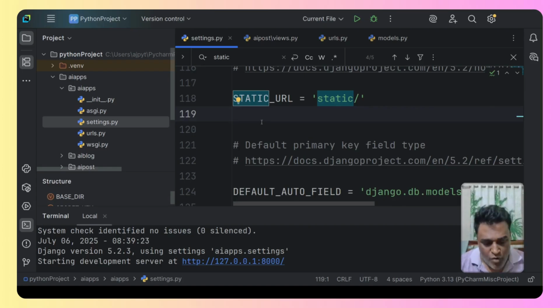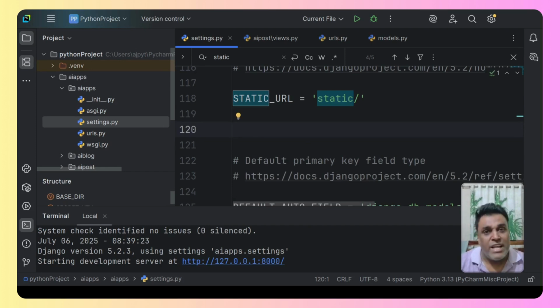So what we need to do is tell Django that it has to look under the root directory. So we will write STATICFILES_DIRS. This is the name, and this is a list.